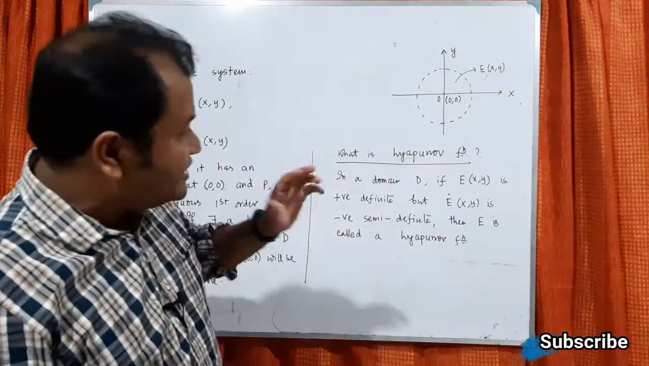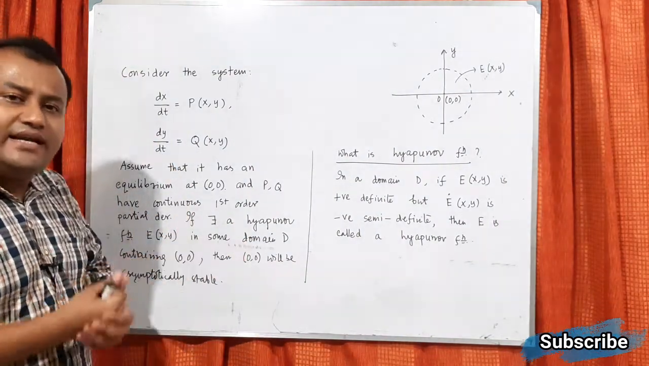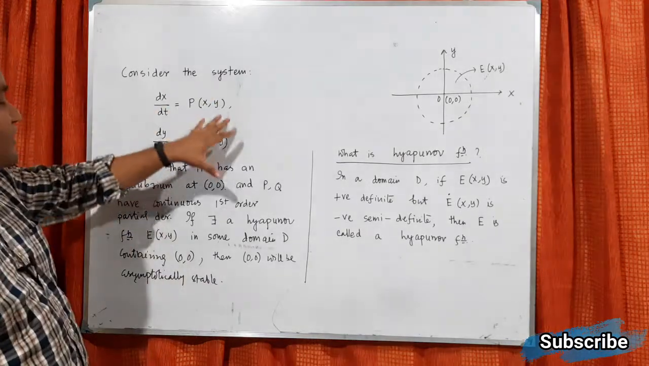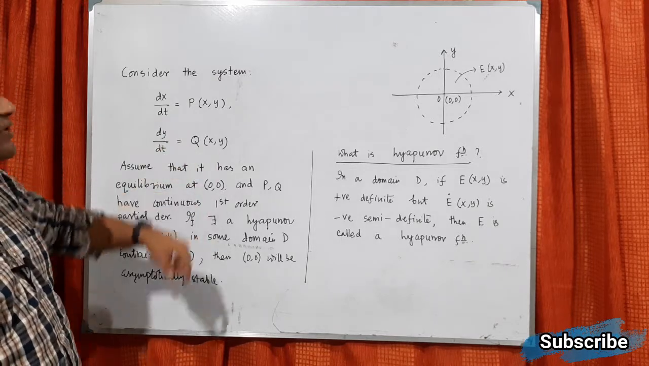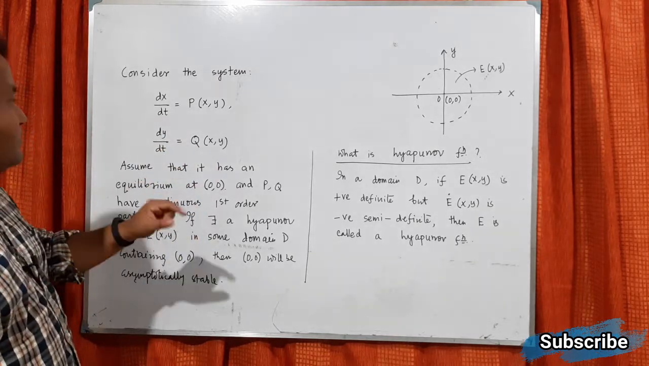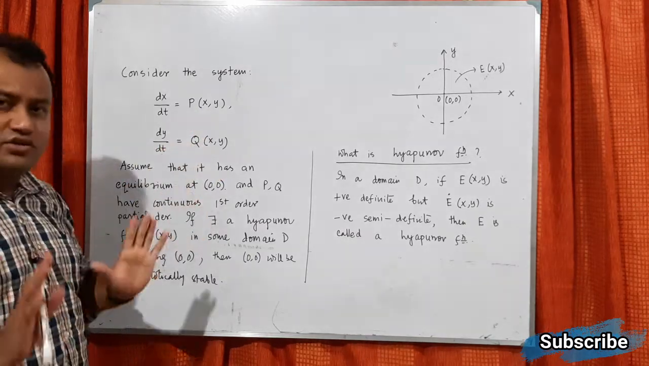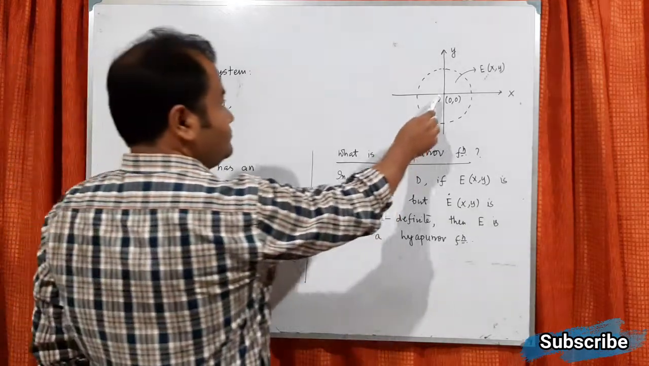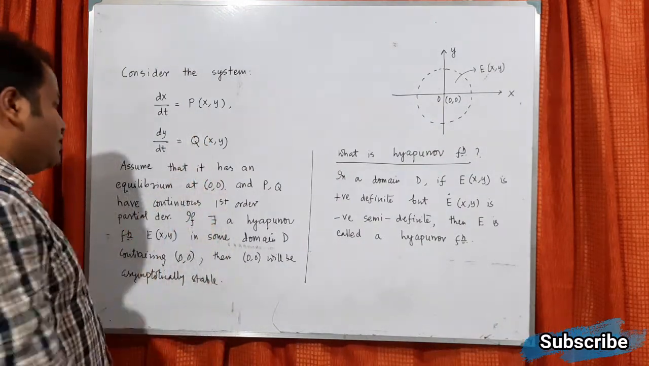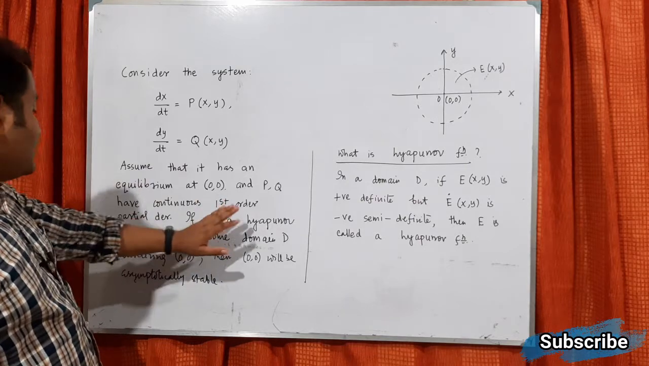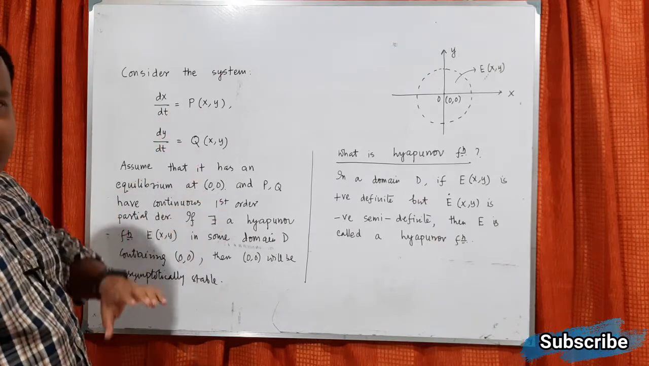Now how is this Lyapunov function useful in this situation? When you consider a dynamical system, we are given an autonomous system, dx/dt equals P(x,y) and dy/dt equals Q(x,y). Now assume that it has an equilibrium point at 0, 0, that is the origin, and that P and Q, these multivariable functions, have continuous first order partial derivatives.